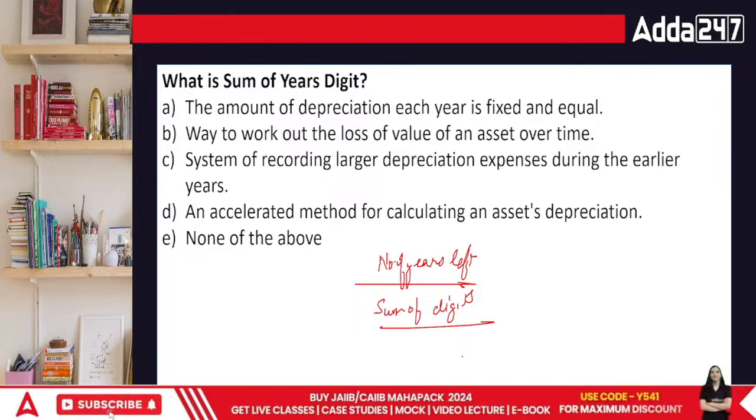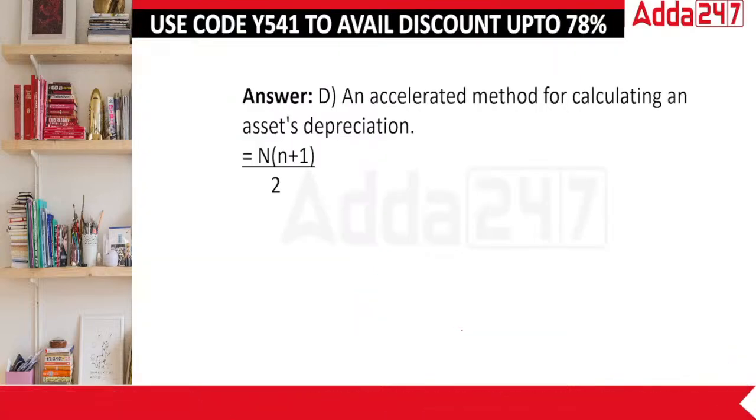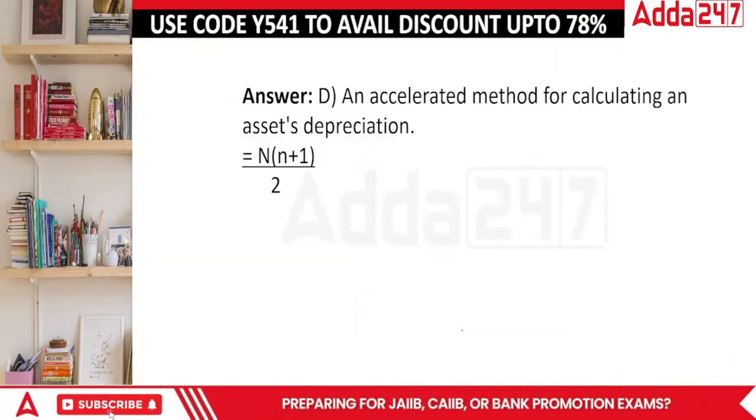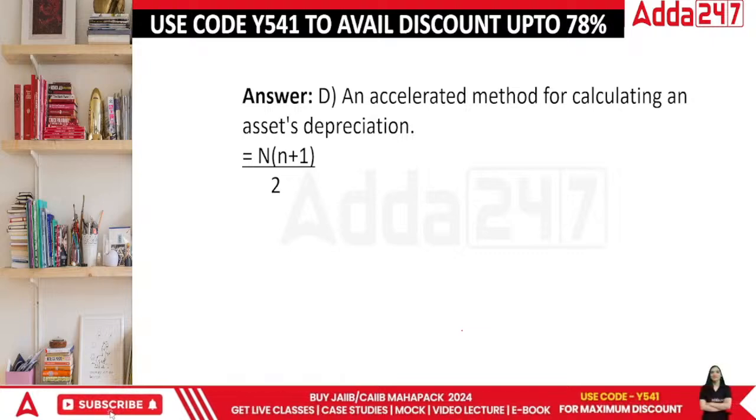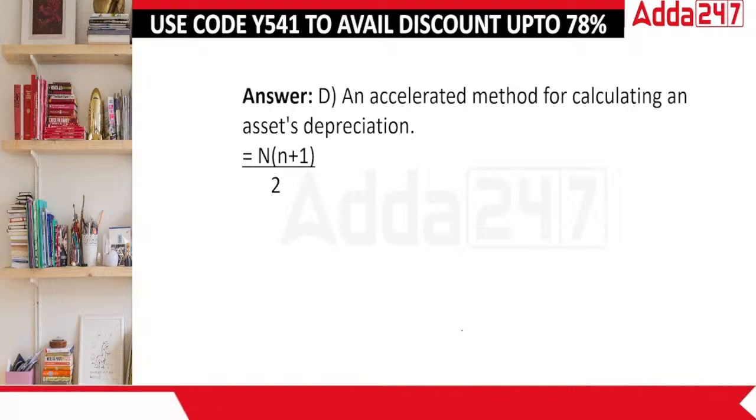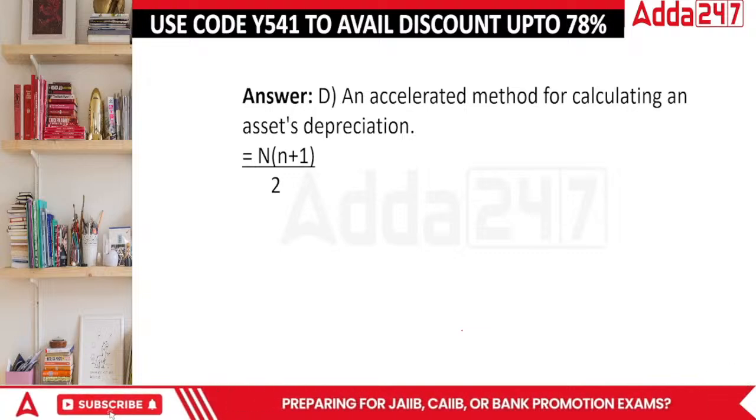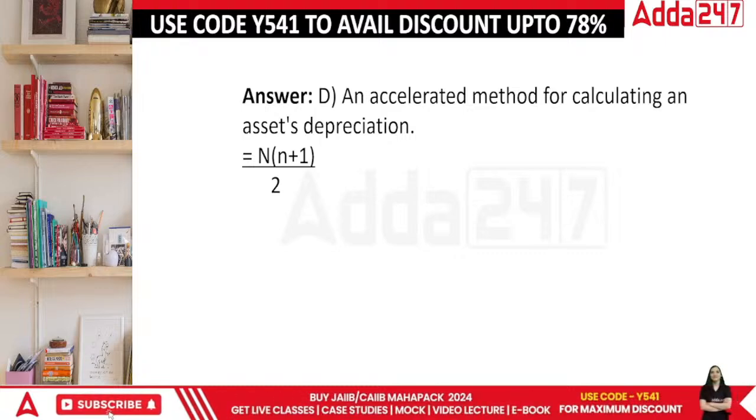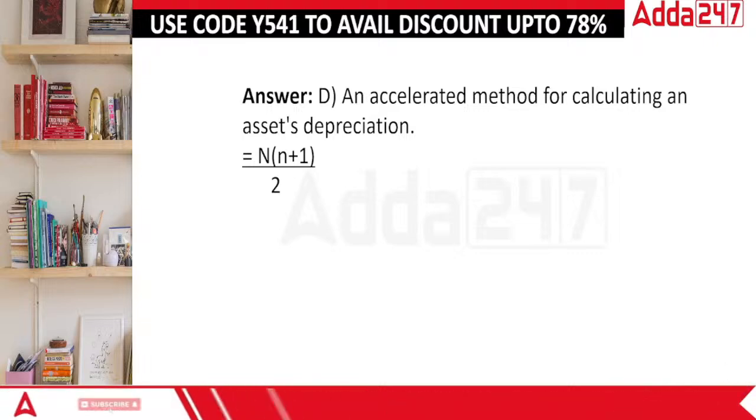Okay, so this is the particular area where we record it. Achha, we have only 4 of these. So this is 4 options. An accelerated method by calculating the asset's depreciation. Since it goes like this, now that is called n plus 1 divided by 2. We find the specific value under sum of digit method by using the specific total of number of years which are left divided by the sum of digits. Okay, done.